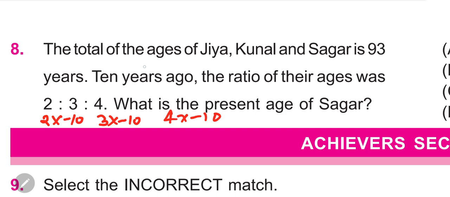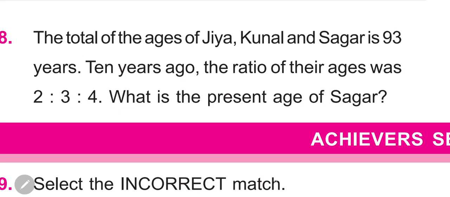Now the total current age is given as 93. So if you subtract 10 from 93, no, I think we start from here as ratios before 10 years.